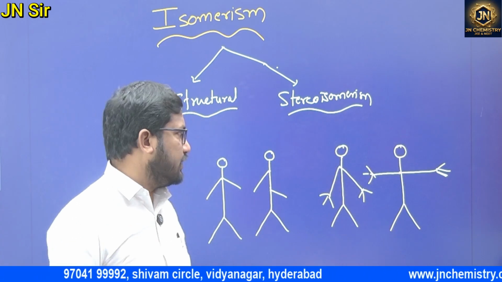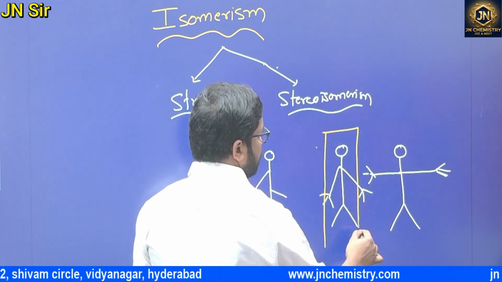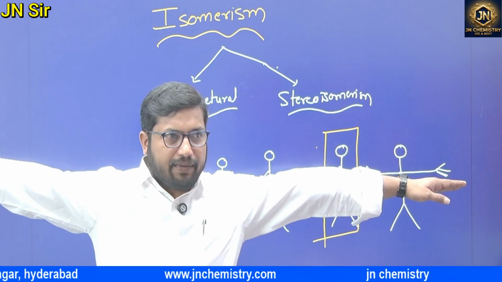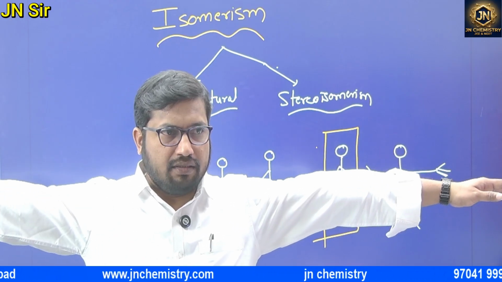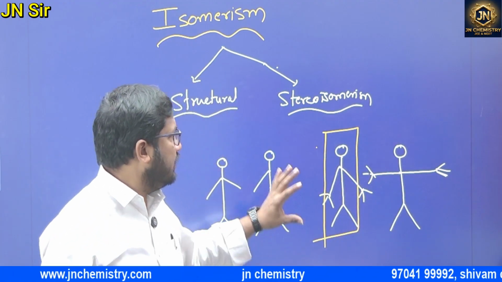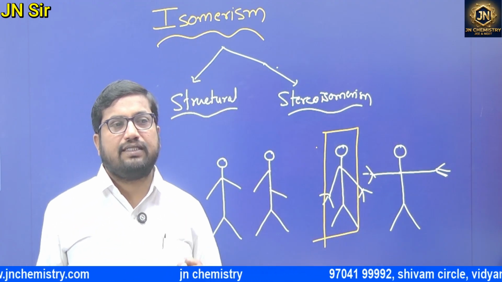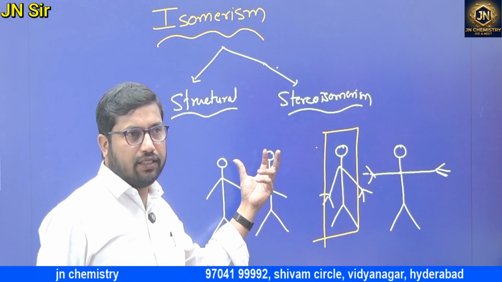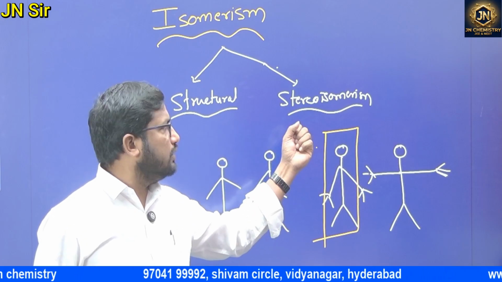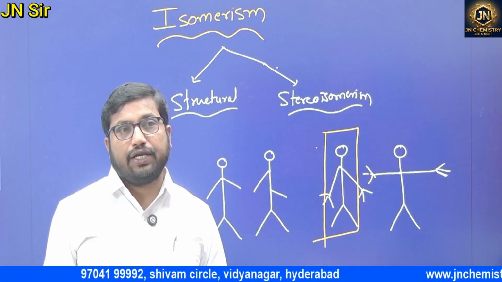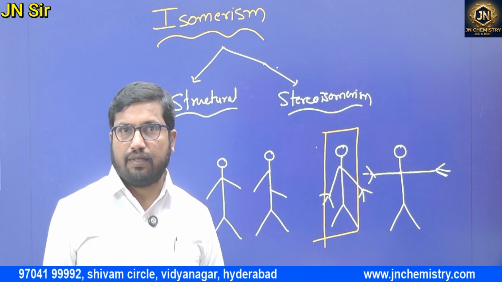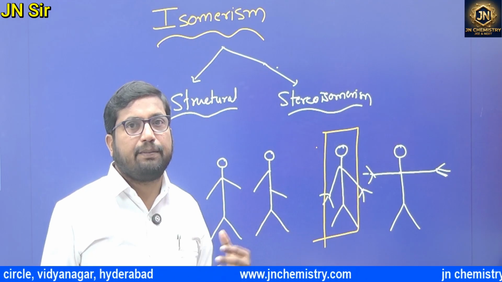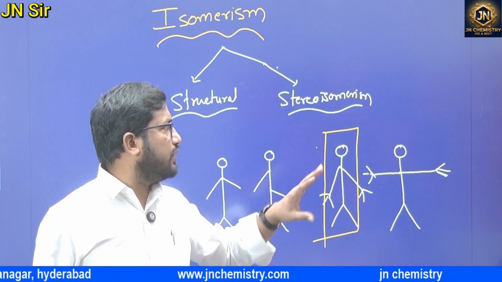For example, there is one small gate, a small door. If we can go like this, no issues. But if I want to keep my hands like this and go, can I? No, I have to turn like this. So isomerism means what? Try to understand. Broadly, we are classifying into two types: structural and stereo. Stereoisomerism means compounds which have the same molecular formula but the spatial arrangement is different. In space, the arrangement of the molecules is different. Those are called stereoisomerism.